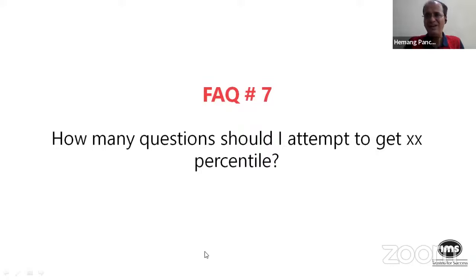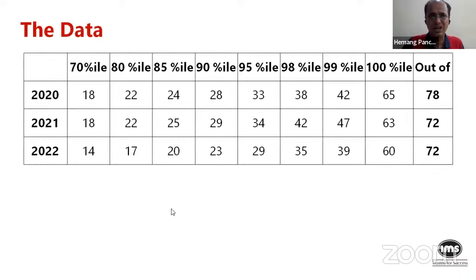Okay. The final question. How many questions should I attempt to get your desired target percentile, right? So for some of us, it is 99 as seen on the chat. For some of us, it is about 80, 85 as of now. So to answer this question, we will refer to the chart. So this tells you the scale score required to hit a particular target percentile, right?